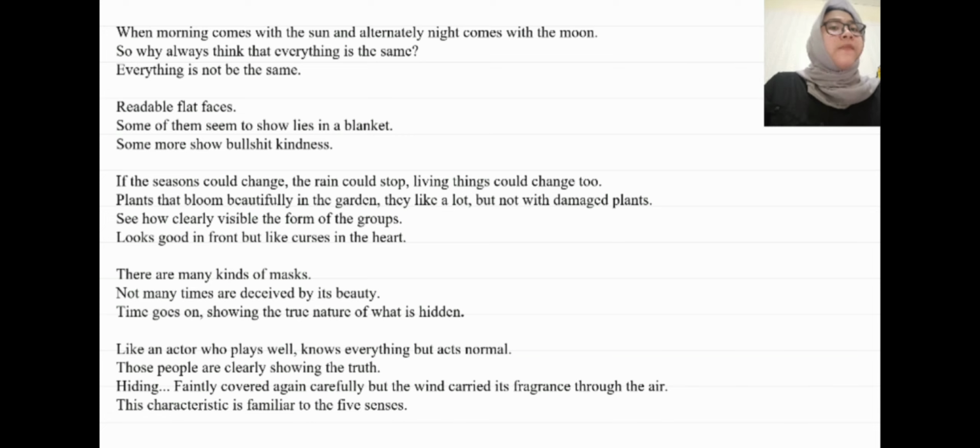There are many kinds of masks. Not many times are deceived by its beauty. Time goes on, showing the true nature of what is hidden. Like an actor who plays well, knows everything but acts normal. Those people are clearly showing the truth, hiding, faintly covered again carefully, but the wind carried its fragrance through the air. This characteristic is familiar to the five senses.